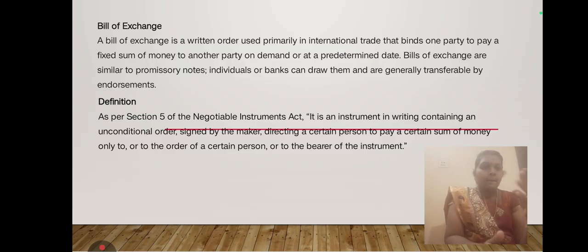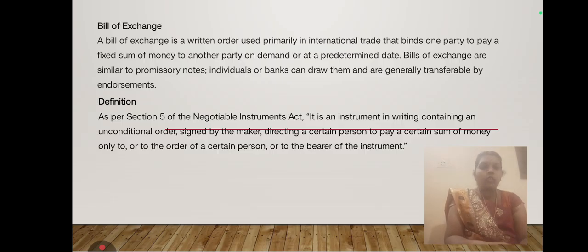Then, a bill of exchange is similar to a promissory note. Individuals or banks can draw them, and they are generally transferred by endorsement. It is like a promissory note. There is a detailed explanation of the promissory note and the differences, as there is a mild similarity and difference between a bill of exchange and a promissory note. Here, only a simple difference is mentioned in the meaning.